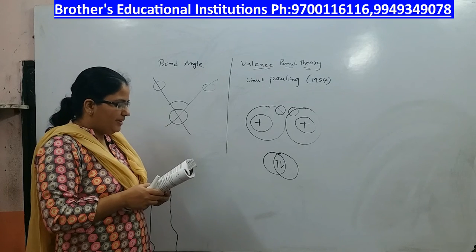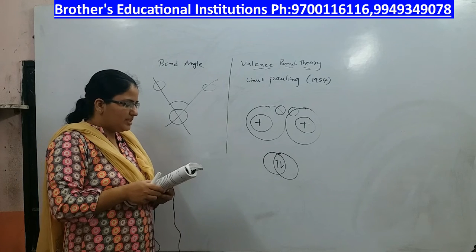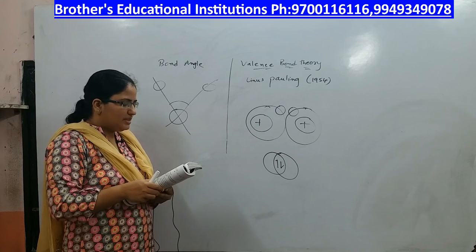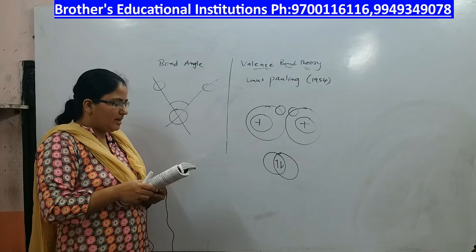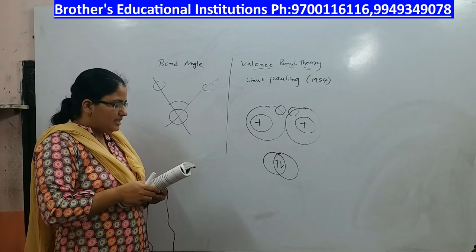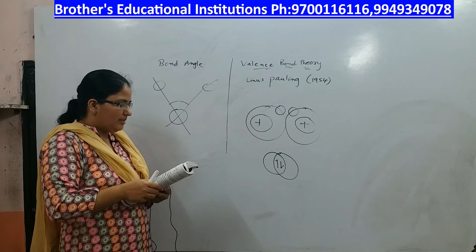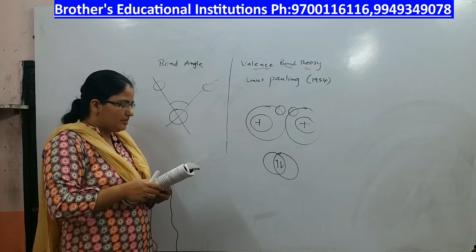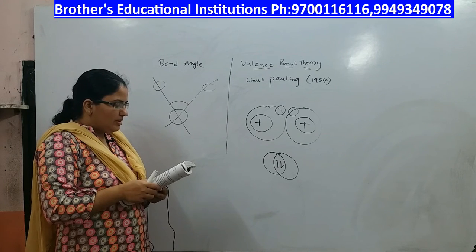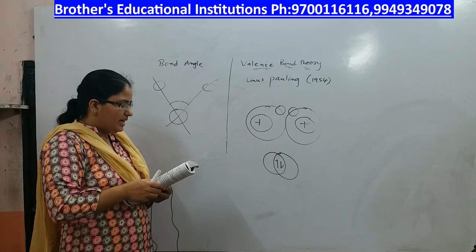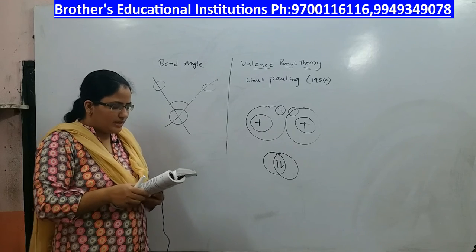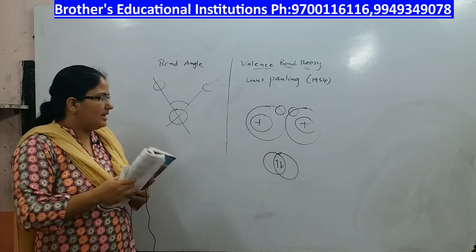The covalent bond between two atoms is formed when two atoms approach each other and one atom's valence orbital containing an unpaired electron overlaps the valence orbital of the other atom that contains an unpaired electron of opposite spin. The paired electrons so formed in the overlapping orbitals are attracted to the nuclei of both the atoms.